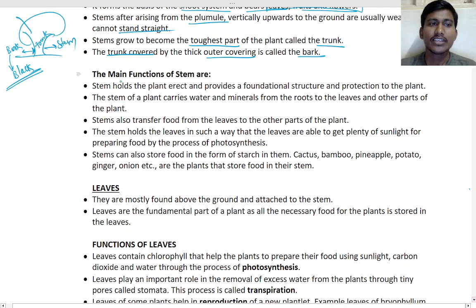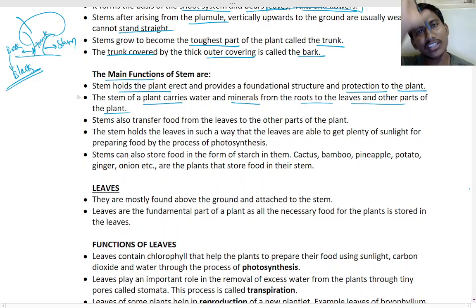Okay, right? So what are the main functions it will do? It will hold the plant straight, erect. Erect means straight. So it gives structure and protection to the plant. The stem of the plant carries water and minerals from the roots to the leaves and other parts. So from the root, water will come up and go to the leaves through the stem, right?